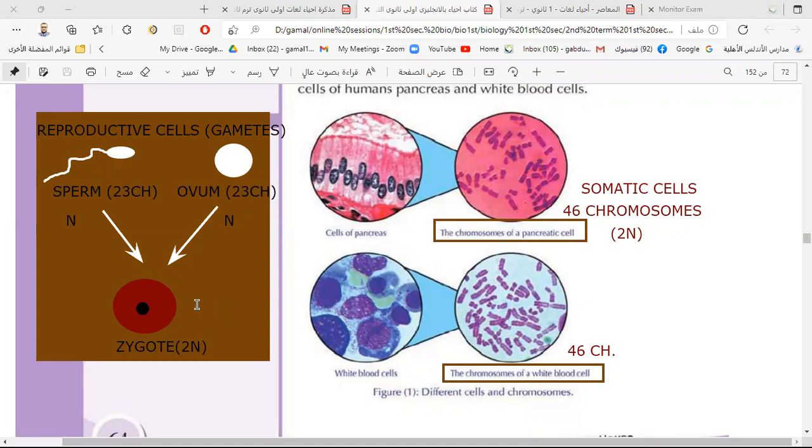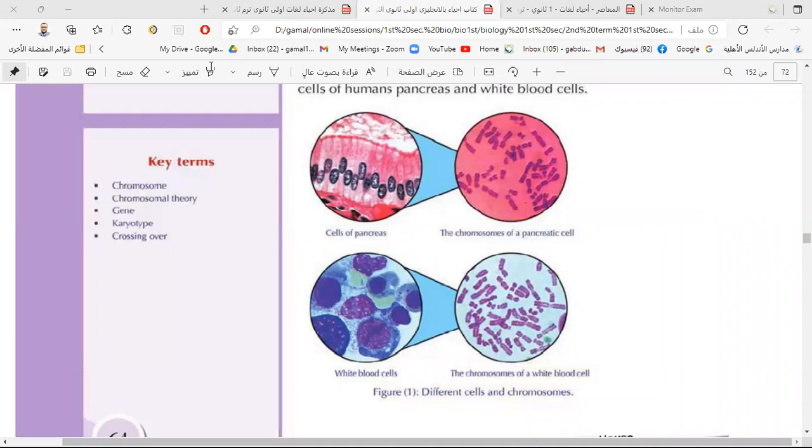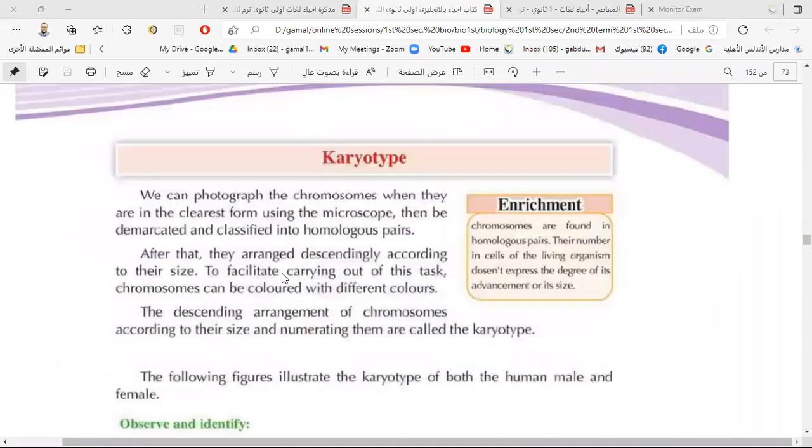This is what we know about sexual reproduction. Maybe we studied it in grade 9, and we are also studying it now. So in the chromosomal theory, we have to know that there is a fixed number of chromosomes in each species. In the human, there are 46 chromosomes.